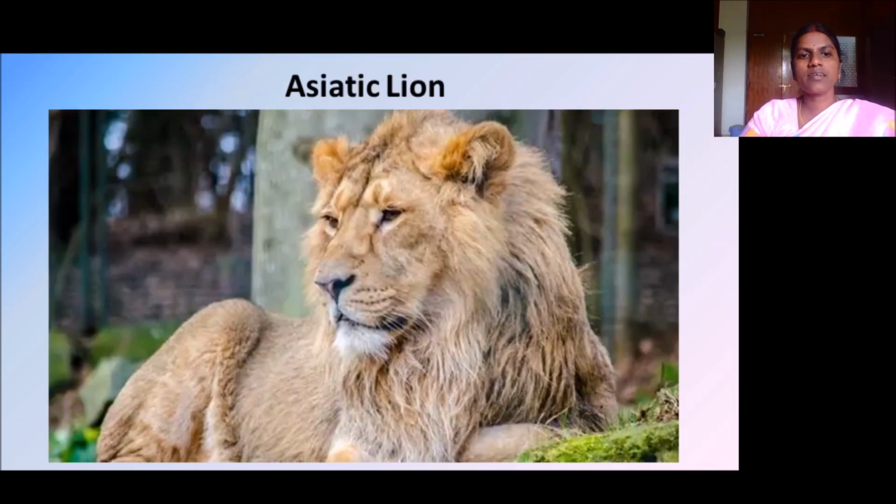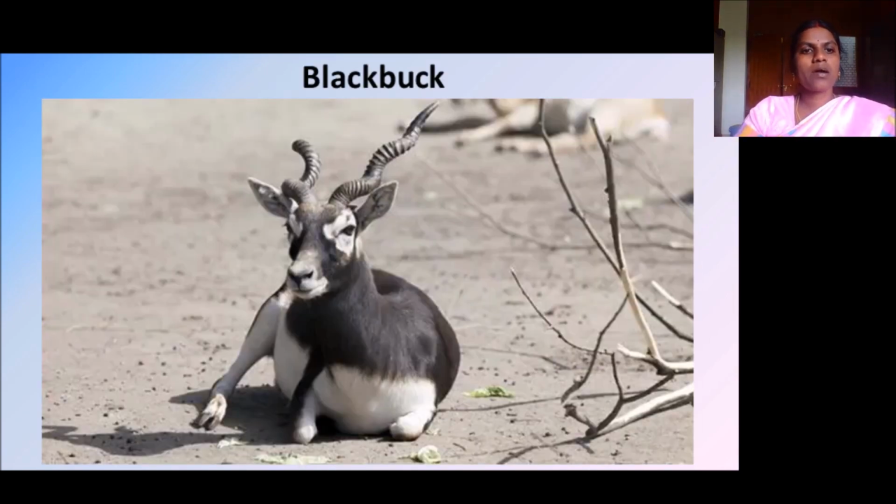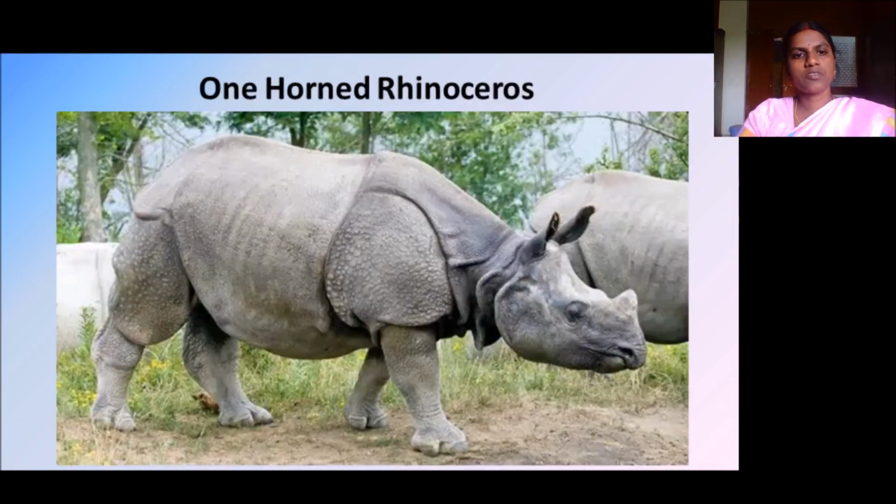Next is the Asiatic lion. We had seen many lions, no? This is an Asiatic lion, but now we are losing this also. Snow leopard. You might have seen it on Discovery Channel. Snow leopard. We are not aware of the endangered species like this. It's a blackbuck. It's a deer type. This is a red panda. Panda you might have seen. This is a red panda. This is also an endangered species.